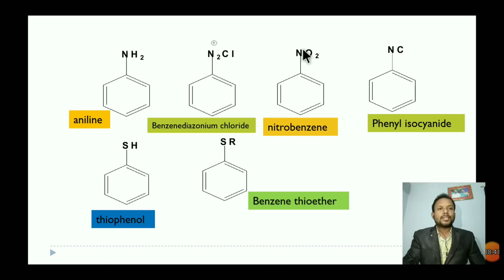See the structure, benzene attached to the NO2 group. This is called nitrobenzene. This is the benzene ring attached to the NC group, so this is called phenyl isocyanide. Another name is carbylamine.